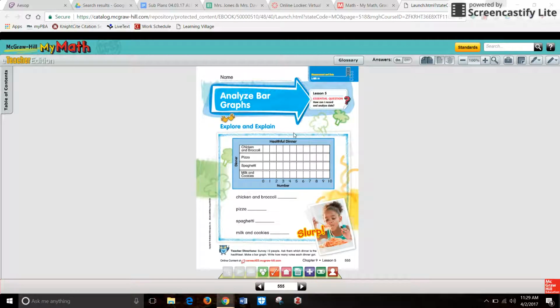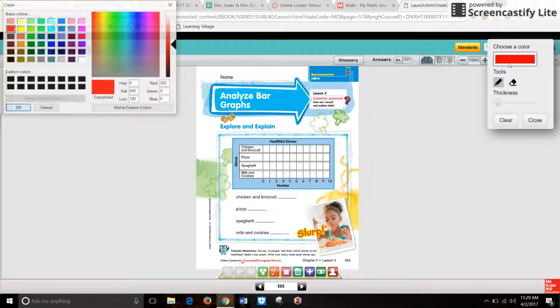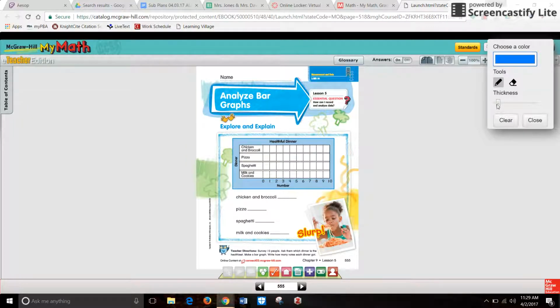So let's look at this part. It's analyzing the bar graph, so we're going to have to color it in and then answer the questions. Here we go. I'm going to use this color this time. It's a nice little blue. Okay. It wants us to poll people in our class. We don't have time to poll people in our class. So I'm going to give you the data, and you are going to write it down and color in your bar graph.